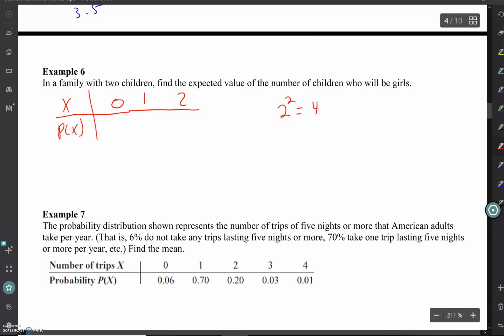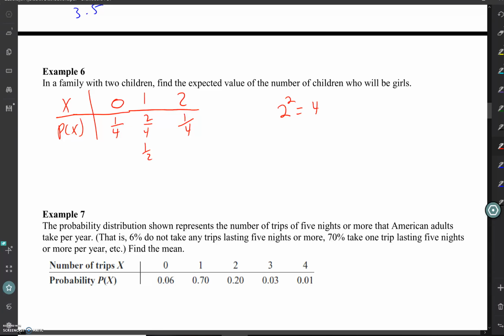There's 4 total options. How many of those 4 would give you no girls? Just 1. How many give you 2 girls? So that leaves how many to give you 1 girl? 2. So you can say 2/4, you could say 1/2, either one, or 0.5, whatever you want.